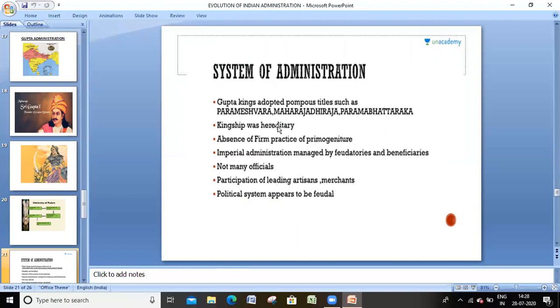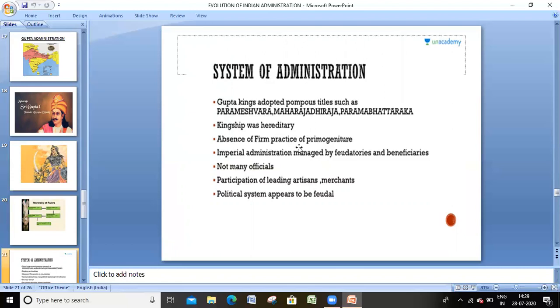Titles such as Parameshwara, Maharajadhiraja, and Parama Bhattaraka. They were like kings for the entire kingdom, so they were called like this. The kingship was hereditary. They followed the hereditary system only.